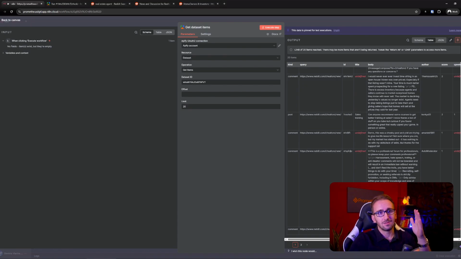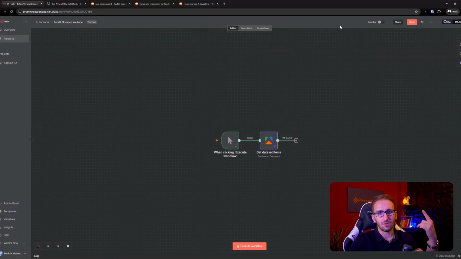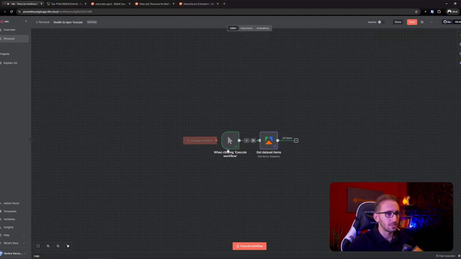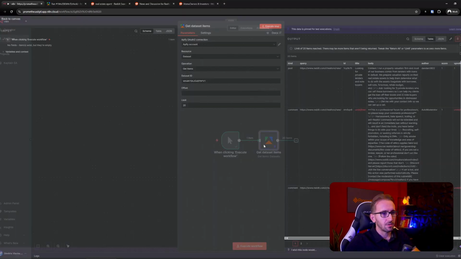But again, when you have to deal with asynchronous sources and HTTP requests and other APIs and integrations, it's a good practice to pin the data in the execution flow so you don't have to rerun it every time when you're doing testing and the initial development. Later on, when we need new data every time, we're going to unpin it, but for now, we're going to keep it like this. Okay, so we're getting all the dataset items.